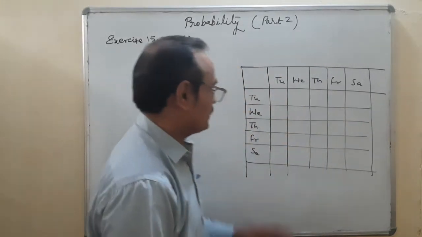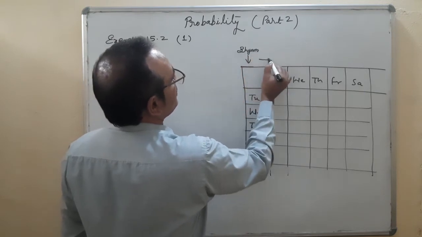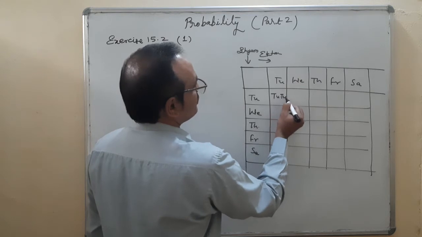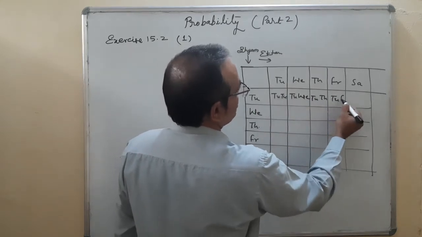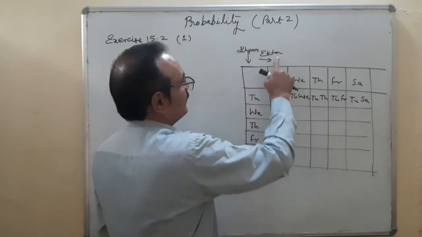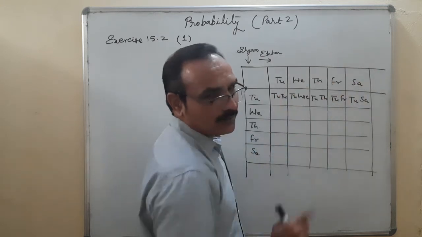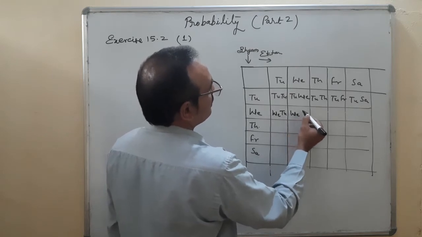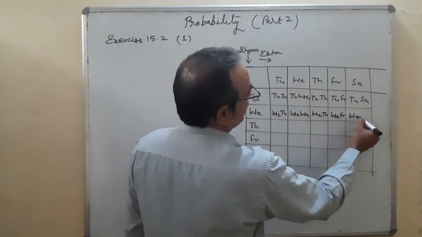So when we join them, Shyam and Ekta: Shyam Tuesday, Ekta Tuesday; Shyam Tuesday, Ekta Wednesday; Tuesday, Thursday; Tuesday, Friday; Tuesday, Saturday. Then Shyam Wednesday, Ekta Tuesday; Wednesday, Wednesday; Wednesday, Thursday; Wednesday, Friday; Wednesday, Saturday.